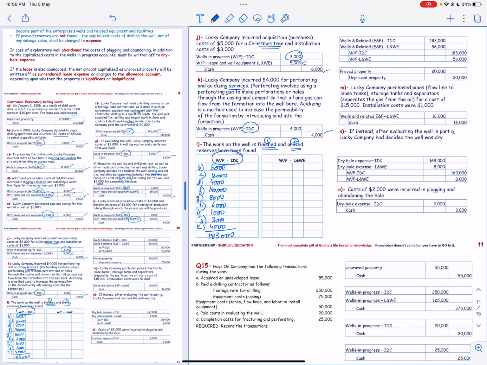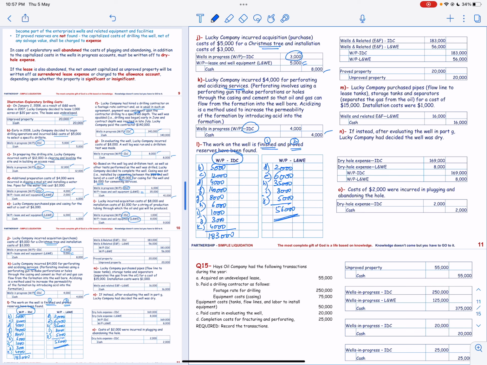We will also look at the balances for lease and well equipment, and you can see for transaction number D, we have 2,000. E is 6,000. H is 35,000, I is 8,000, and J is 5,000, and the total is 56,000.